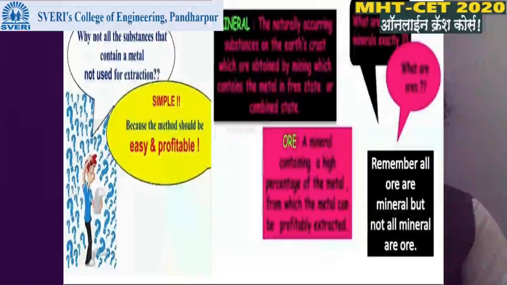Means a mineral which contains the metal in a high percent and can be extracted profitably and economically is known as an ore.